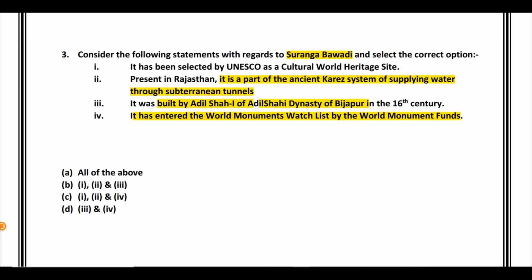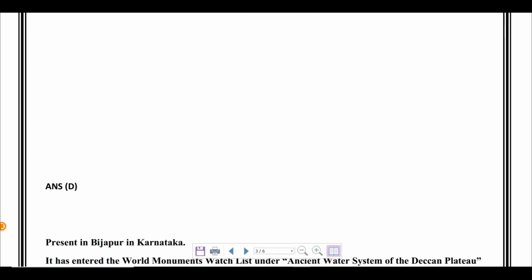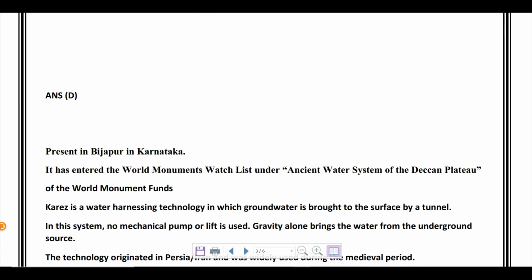Second part is correct because this karez system is an ancient system of supplying water through subterranean tunnels, and if you check for Surang Bawdi its images, then you will get to know how it looks like. Okay? So the first 2 statements are incorrect. The third and the fourth statements are correct. So your answer should be D. So answer is D, and it is present in Bijapur, which is in Karnataka. Just now I told you.